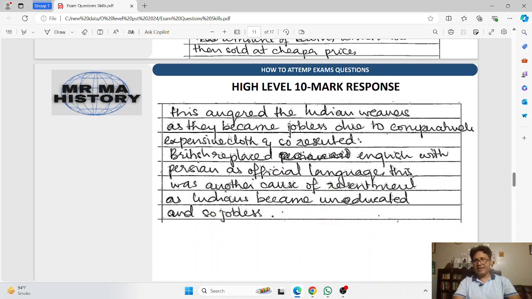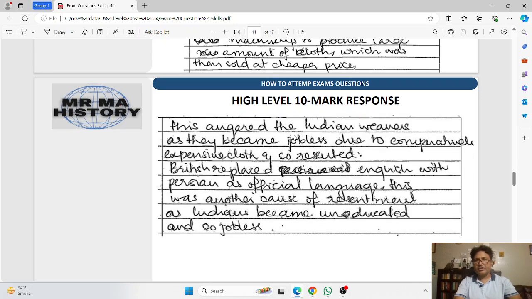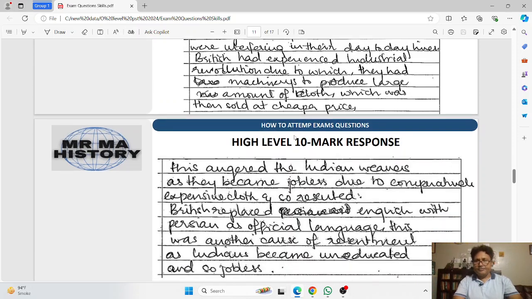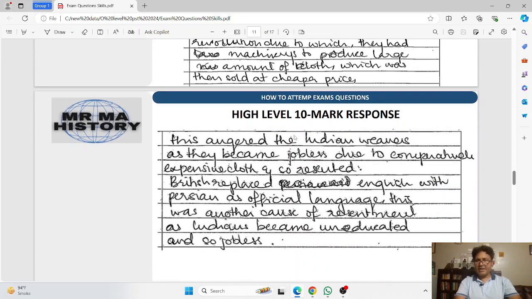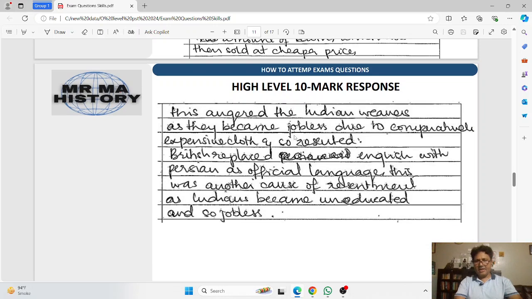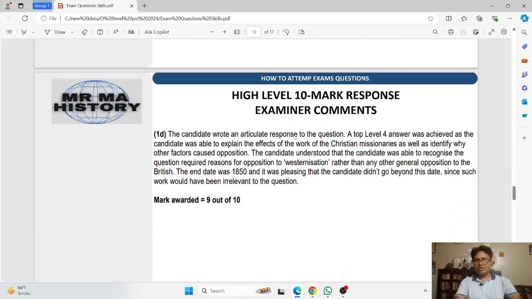Now, in the end, I will read out to you the evaluation. Let me find the evaluation. British replaced English with Persian as official language. This was another cause of resentment as Hindus became uneducated and so jobless.